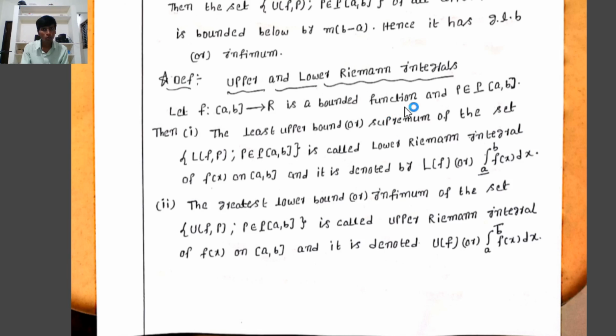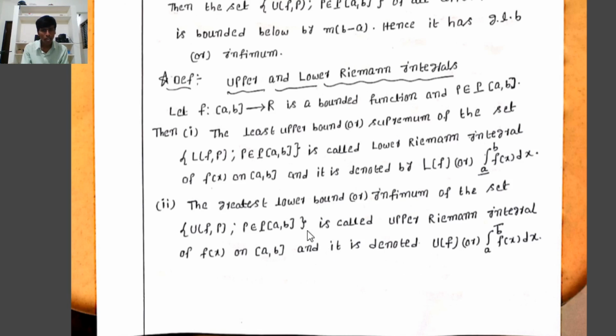Similarly, let f from closed interval [a, b] to R be a bounded function, and P a partition of [a, b]. Then the greatest lower bound, or infimum, of the set of U(f,P) such that P belongs to the set of partitions of [a, b] is called the upper Riemann integral of f(x) on [a, b], and it is denoted by U(f) or the integral from a to b, with an upper bar, of f(x) dx.